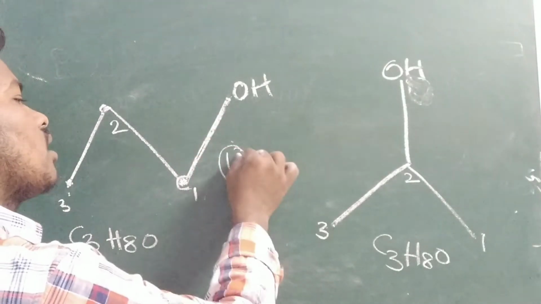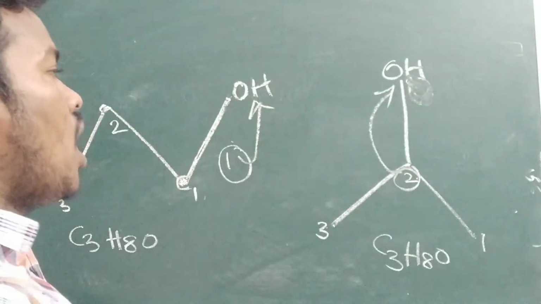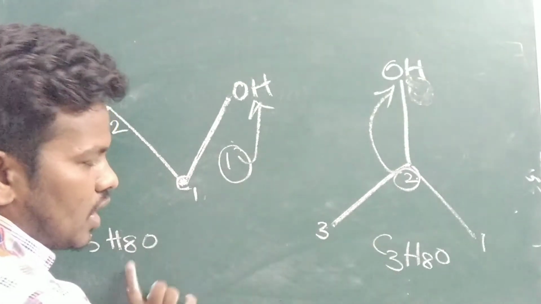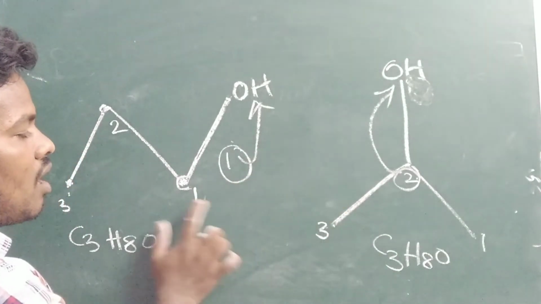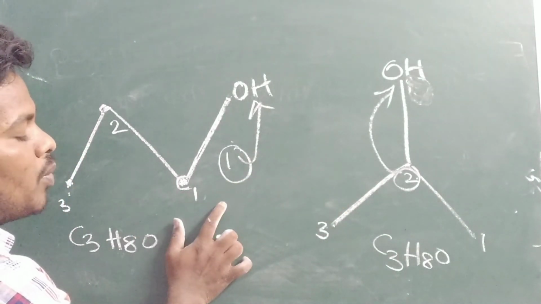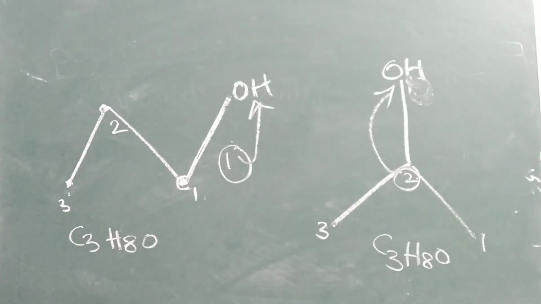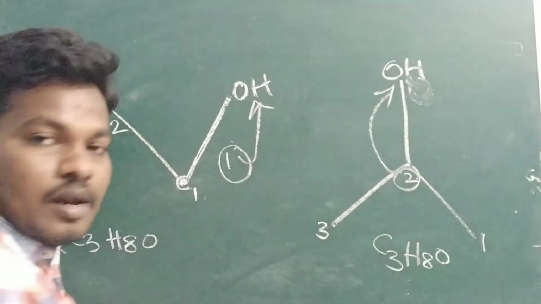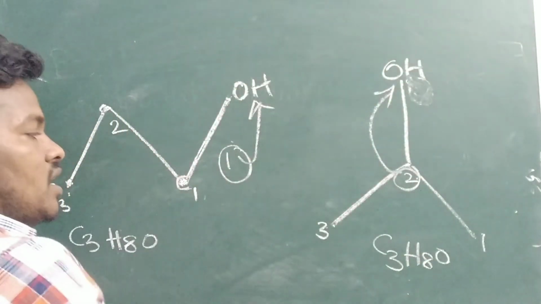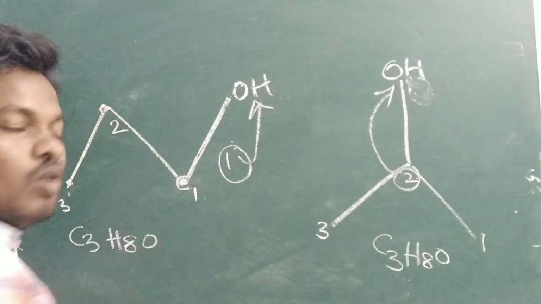In the first position the alcohol group is present, here in the second position the alcohol group is present. Compounds having the same molecular formula but different in the position of the functional group. They occupy different positions. Here it is at the first carbon, here at the second carbon. OH similar, here also 3 carbons, 8 hydrogens, 1 O.